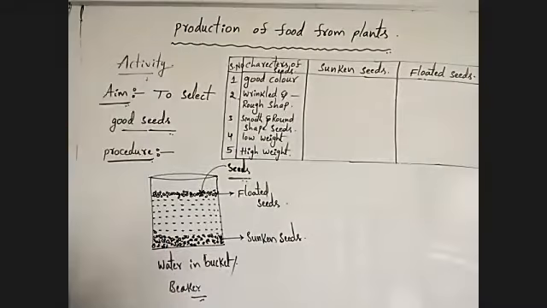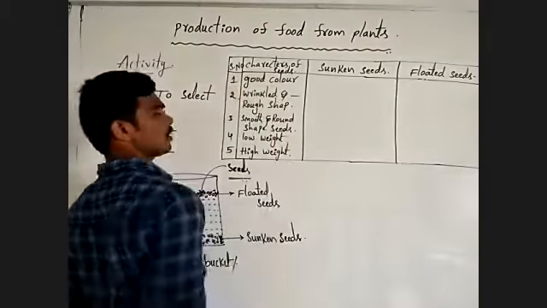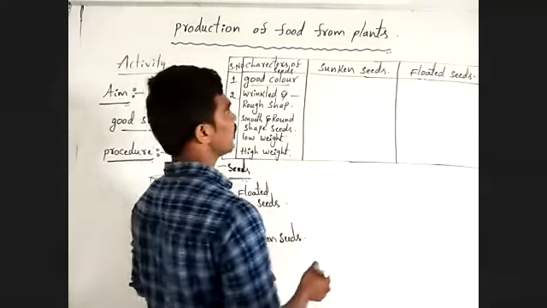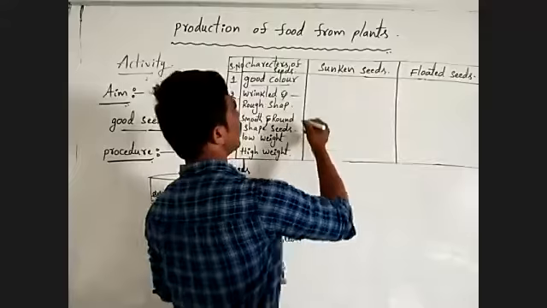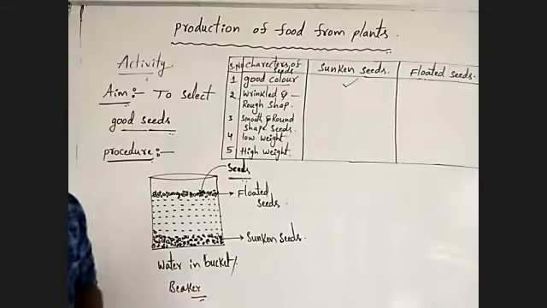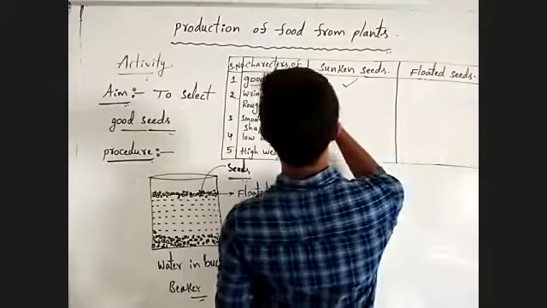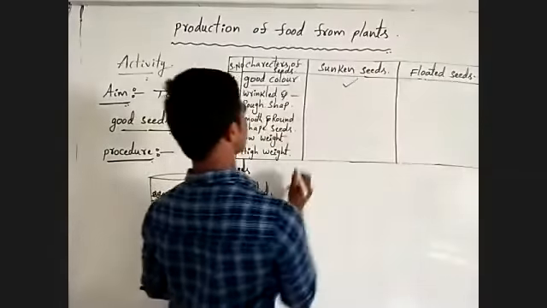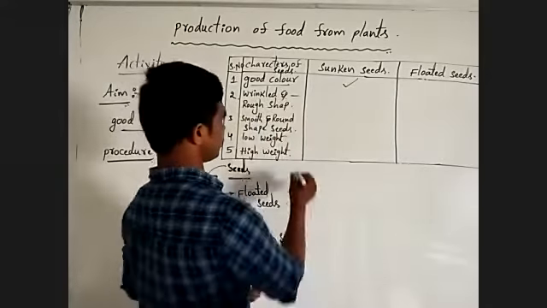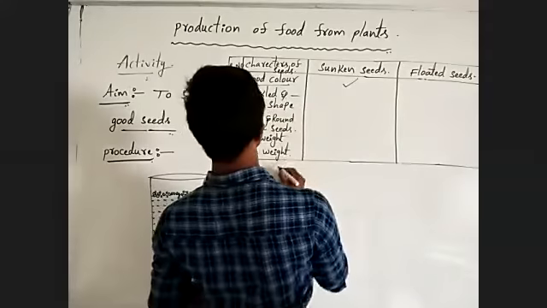Okay, observe. Sunken seeds have the good color when compared to floating seeds.